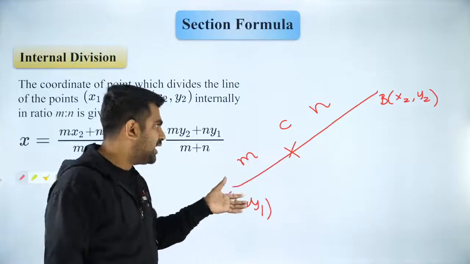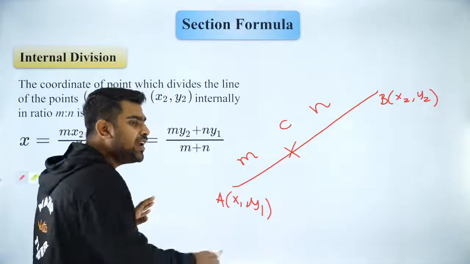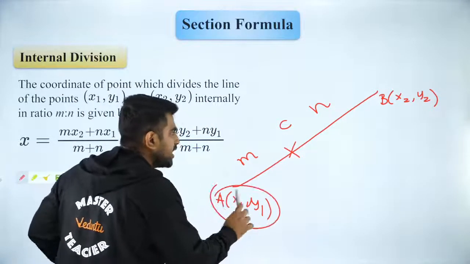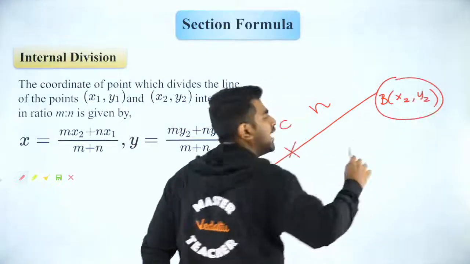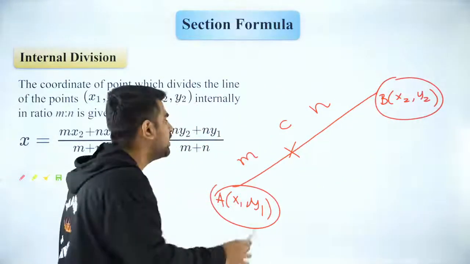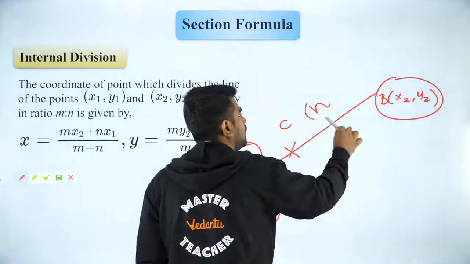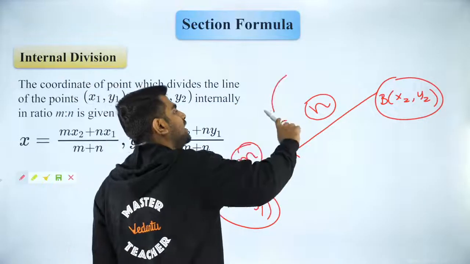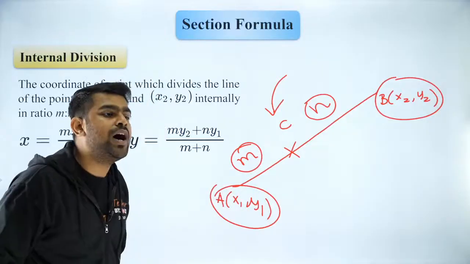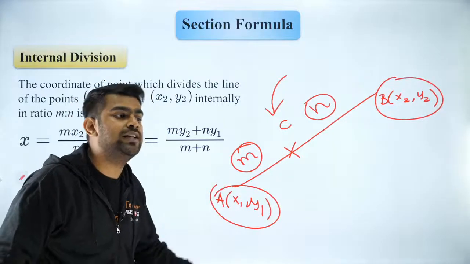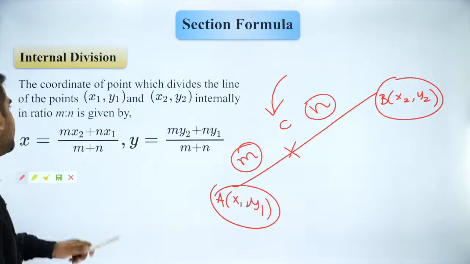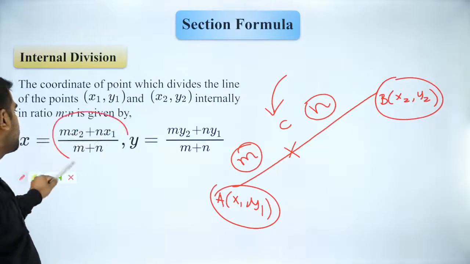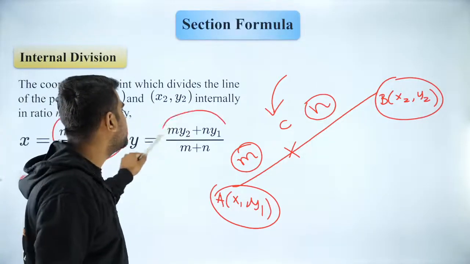So this is the background, guys. You have a straight line, and A and B are given to you. What else is given to you? The ratio m and n is given to you. Now they will ask you to find the coordinates of point C. In that case, C is found out by using this formula.